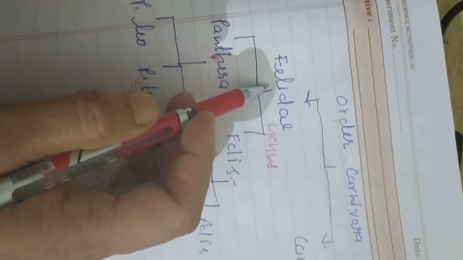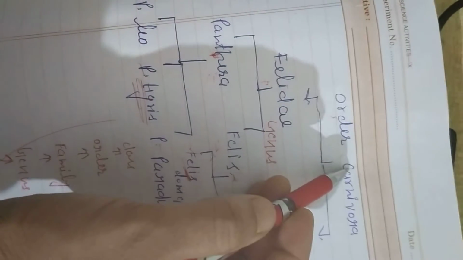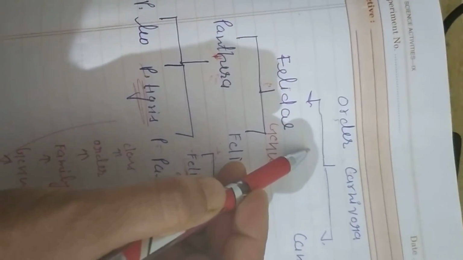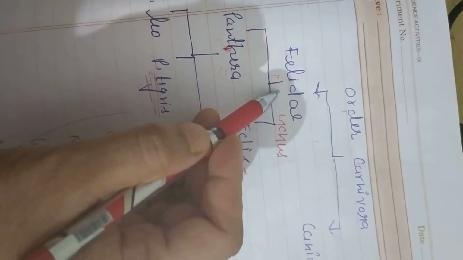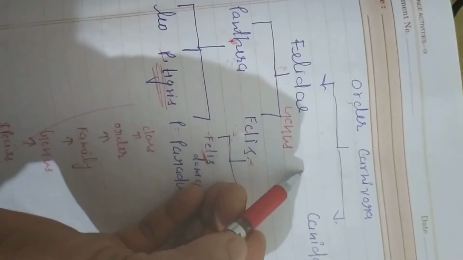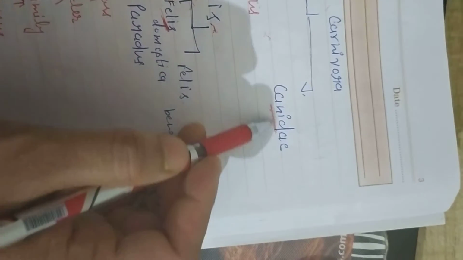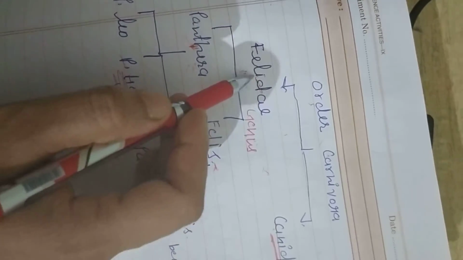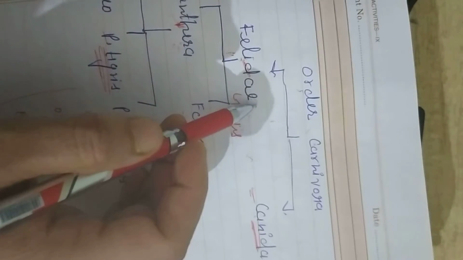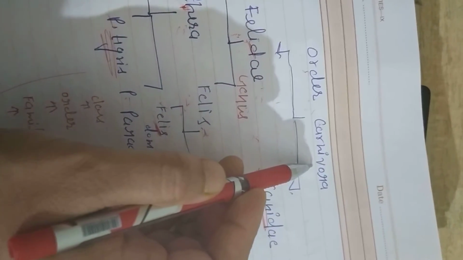Okay, then Fallidae is put in the order Carnivora. Now let's see Carnivora में Fallidae के अलावा और कौन सी family रखी गई है. See here, Canidae. I already told you this is the family of dog. So the family of dog and the family of cat, basis of some similarities, they are put in the same order, Carnivora.